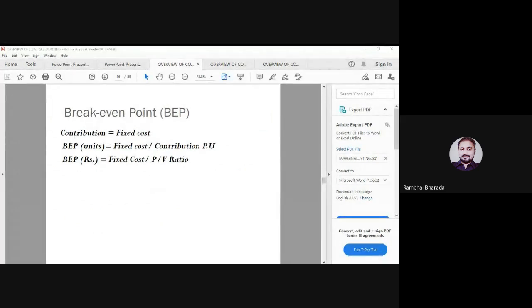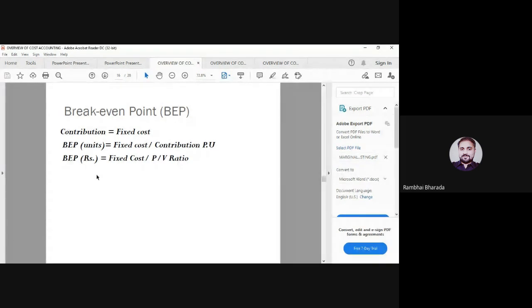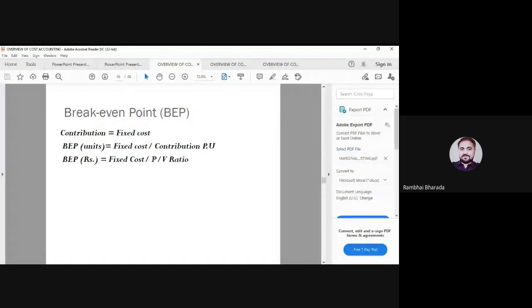Okay, maybe the question asks that break-even point in units is equal to fixed cost divided by dot dot dot. Your answer is contribution per unit. Or maybe the second question asks that break-even point in rupees is equal to fixed cost divided by dot dot dot. So you need to select the right answer.